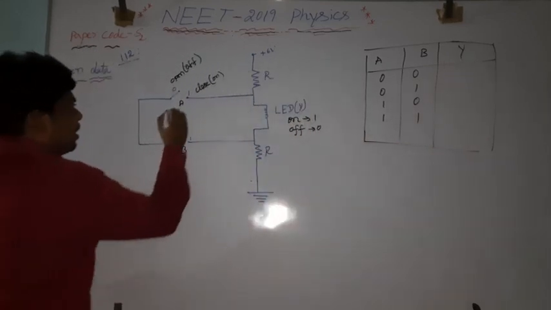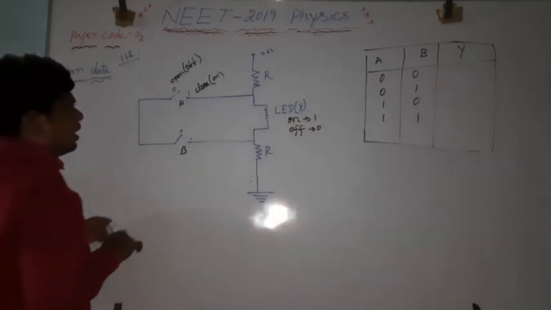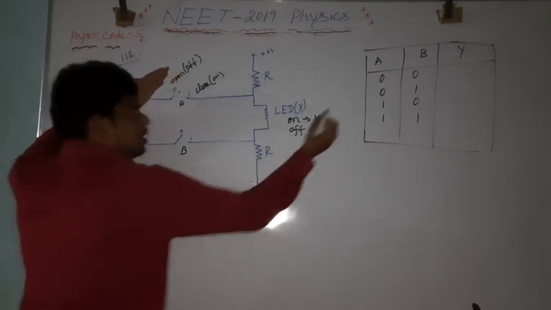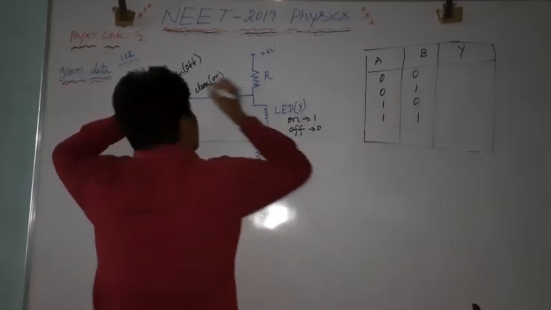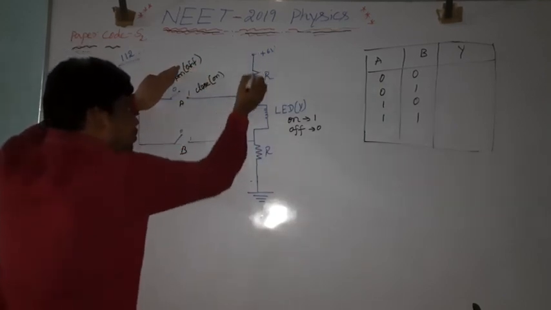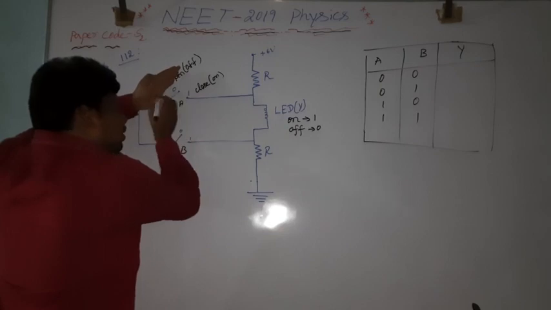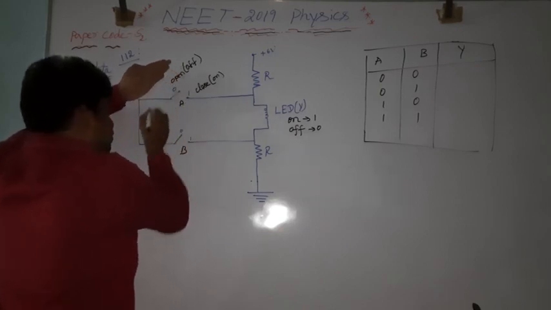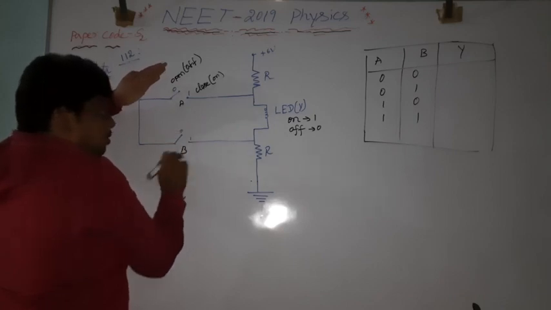When A is open, that is A is off, here 0 means open. A is open. Is there any flow of current across this? No. When it is open, there will be no flow of current. If there is no flow of current here, here also there will be no flow of current.